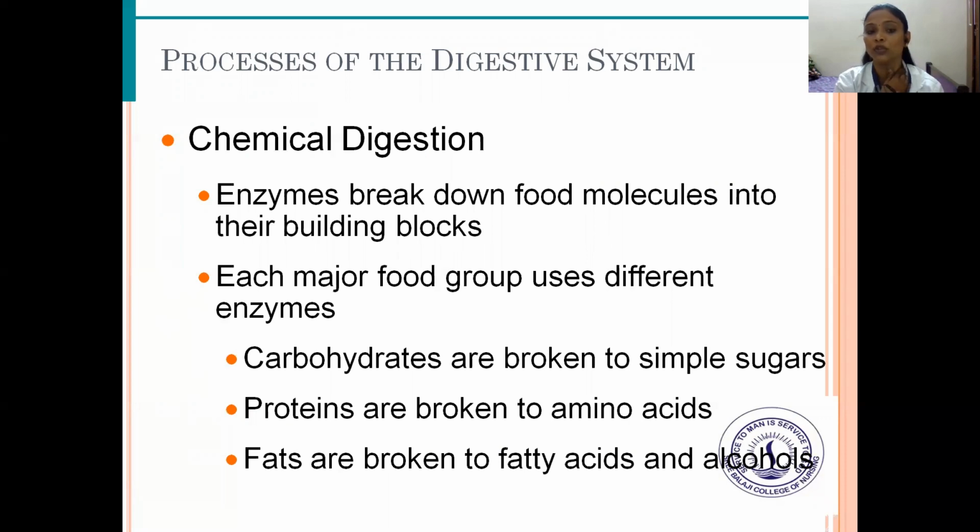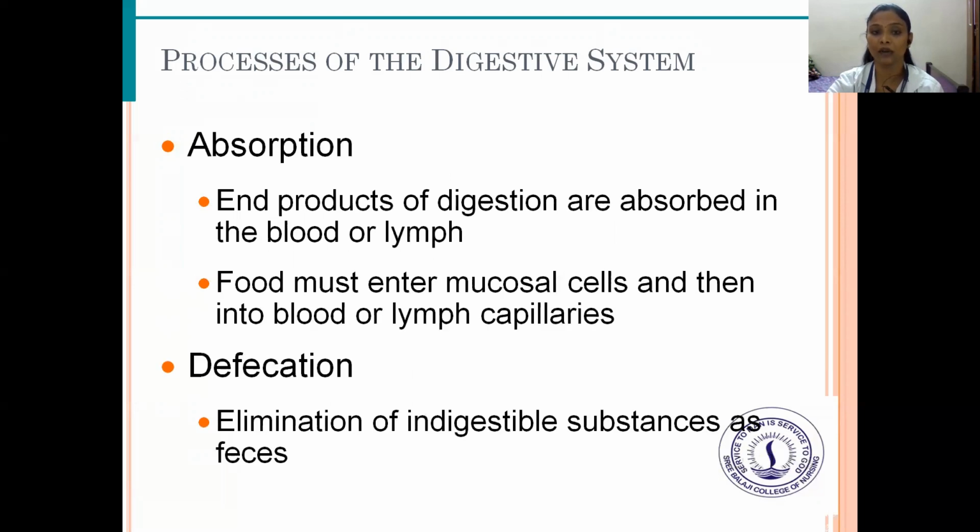Each major food group uses different enzymes. Carbohydrates are broken down into simple sugars. Proteins are broken down into amino acids. Fats are broken down into fatty acids and alcohols.